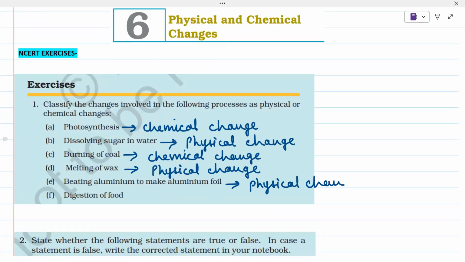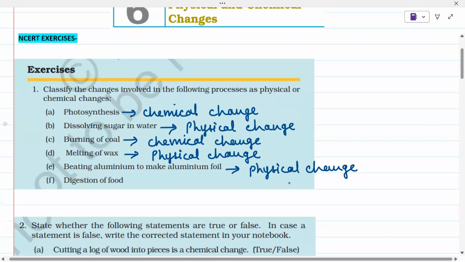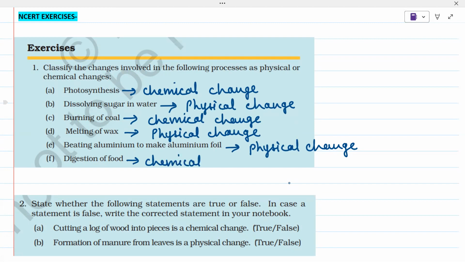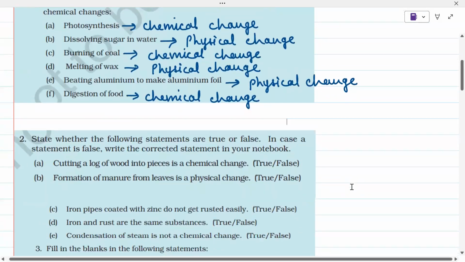Beating aluminium to make aluminium foil, this is again a physical change because only physical properties are changing here. Then digestion of food, it is a chemical change because once the food is digested we cannot get the food back, so it is an irreversible process, so it is chemical change, right? Now moving on to next question.